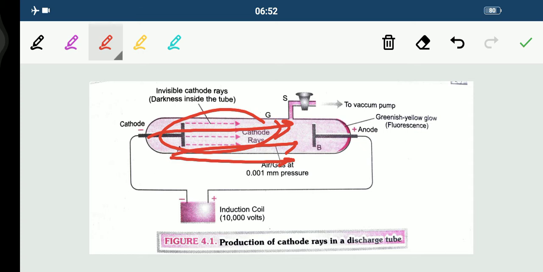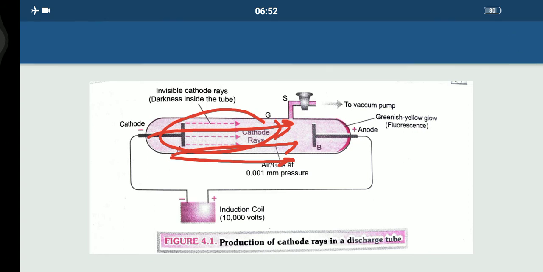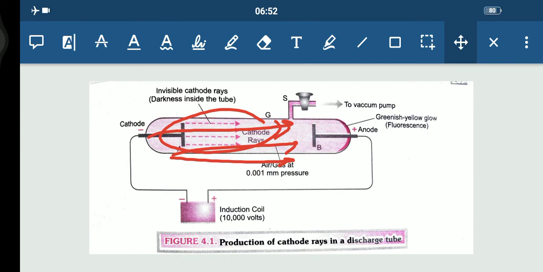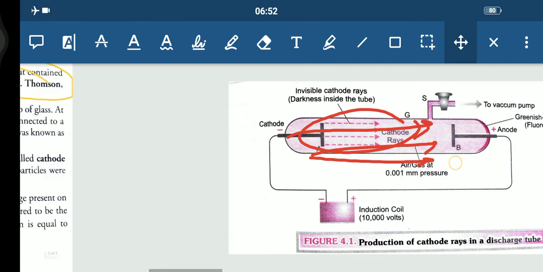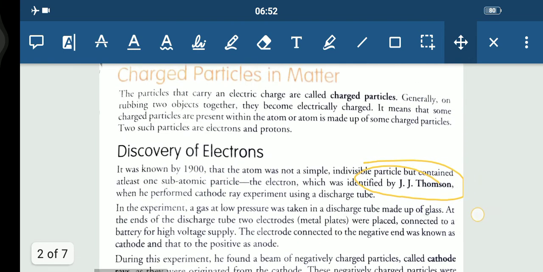They always move in a straight line and they produce a green fluorescence on the glass wall of the discharge tube. They also sometimes produce X-rays when they strike the surface of a hard metal like tungsten or molybdenum. I hope this is clear.